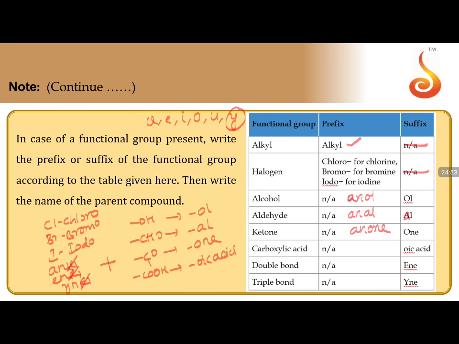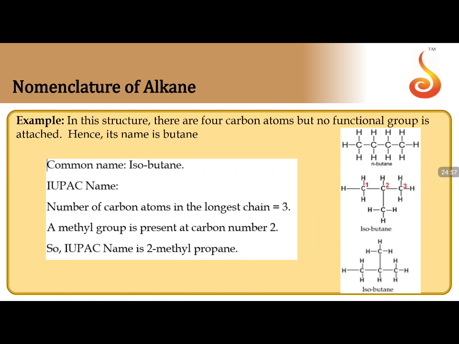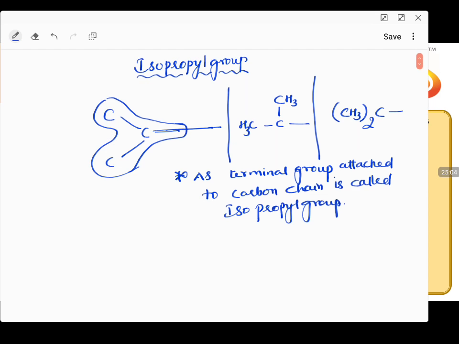Now we have seen the functional groups, is everyone clear? Moving to the next slide. Nomenclature of alkanes, and a very important point over here. Let us learn about one special substituent group, which is the isopropyl group. We have seen an alkyl group, now we are going to see an isopropyl group. The word itself has the number of carbons inside it, isopropyl.